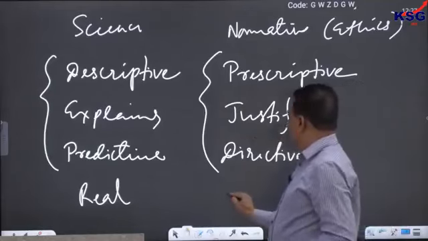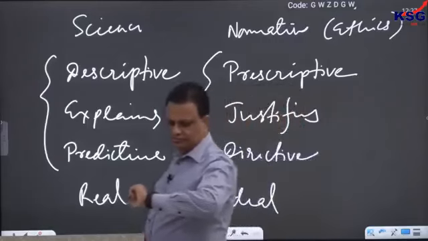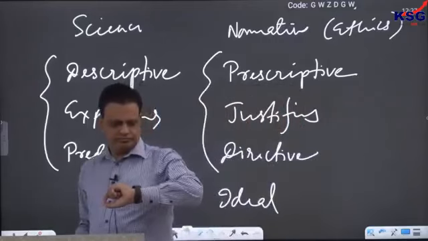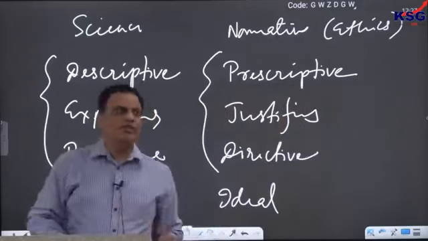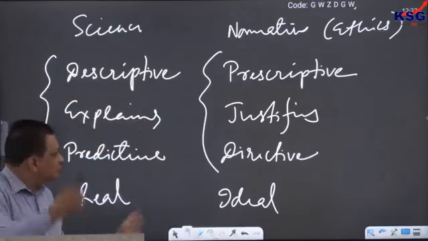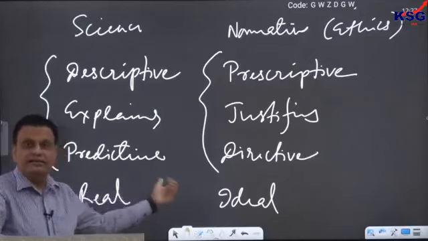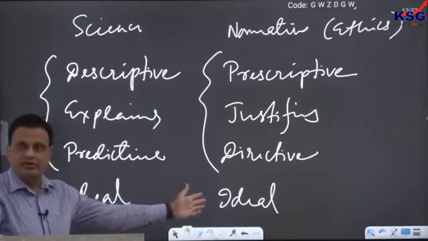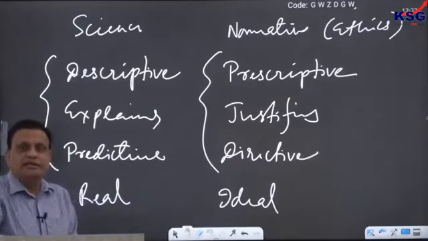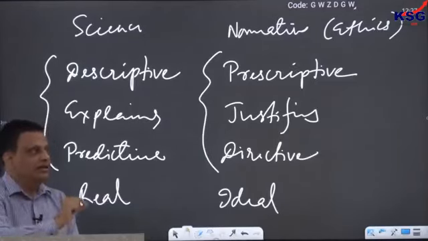More than the real, ethics is essentially about the ideal. So, that is the next important thing that we have to remember. Ethics always talks about a certain ideal which we want, which may or may not be possible in reality.